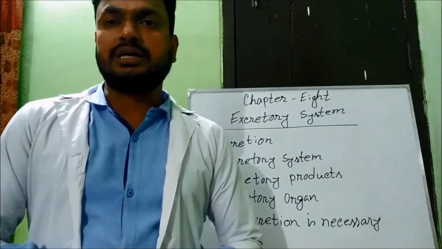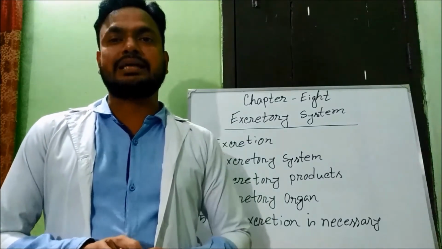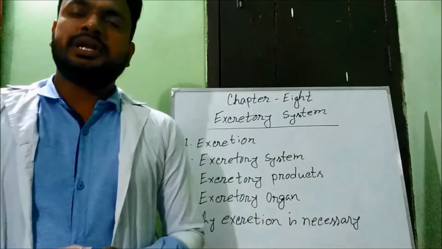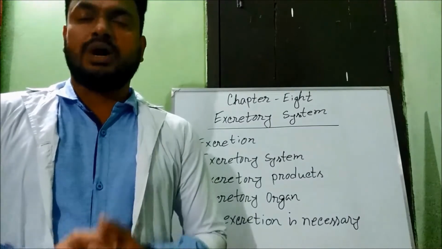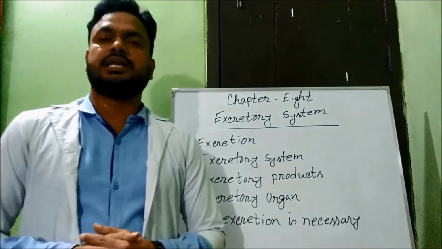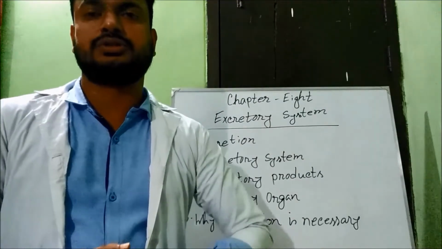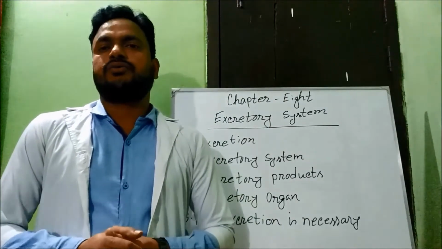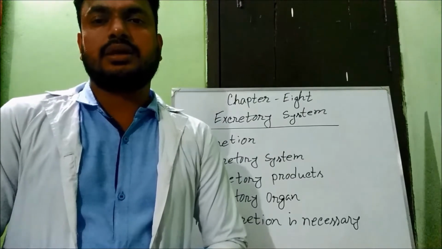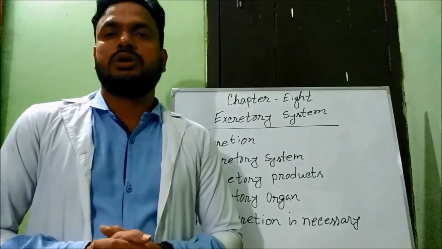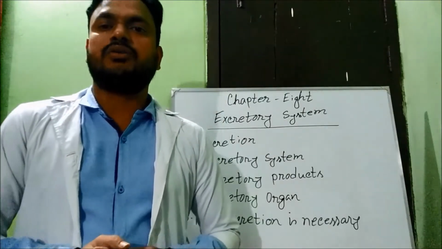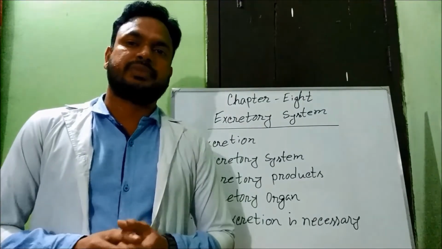Human excretory products are expelled from the body as urine. Urine is almost 90% water. The other components are urea, uric acid, creatinine, and different kinds of salts. The color of urine is light yellow due to the presence of a pigment called urochrome.